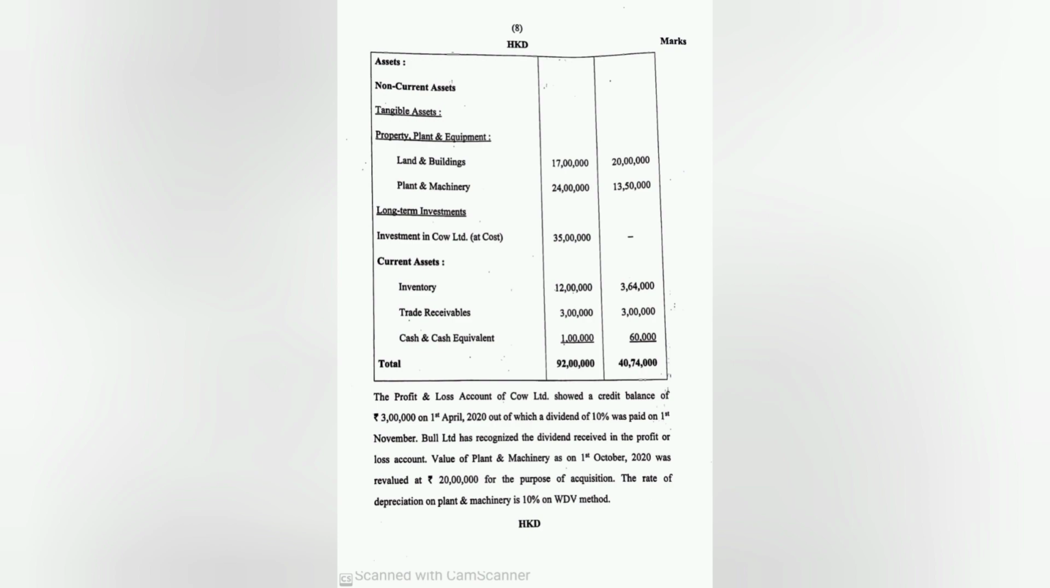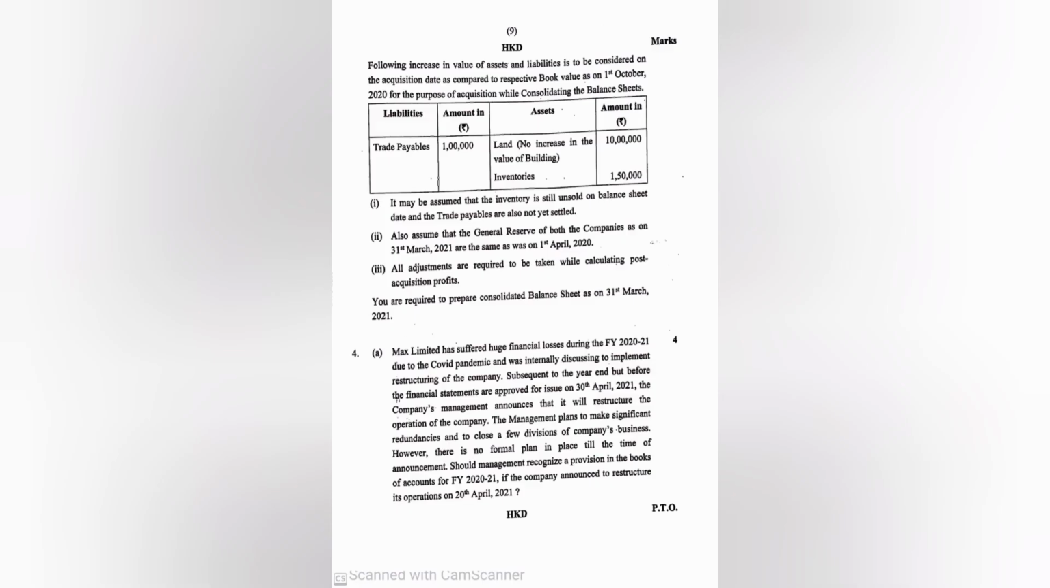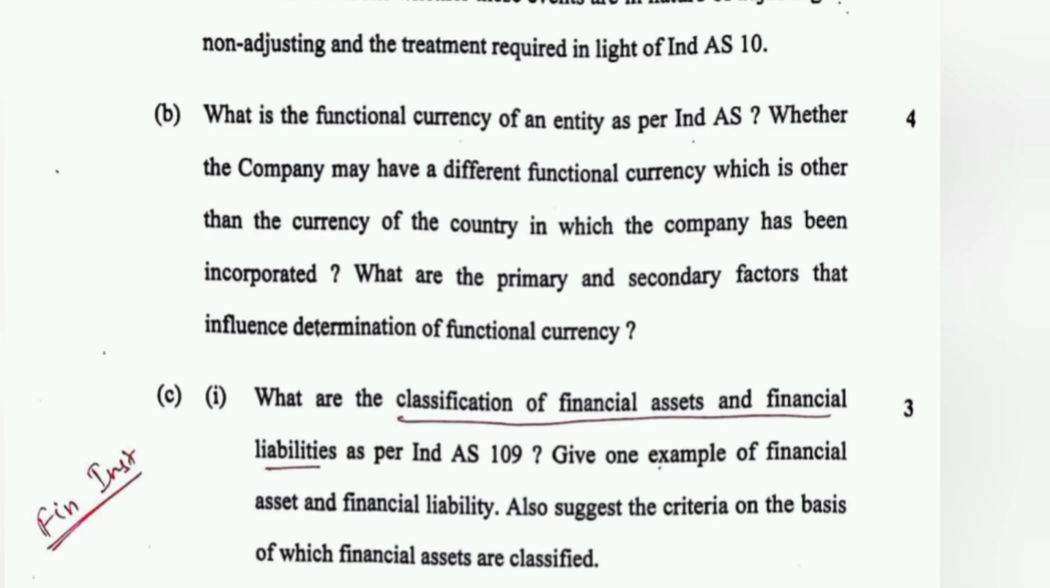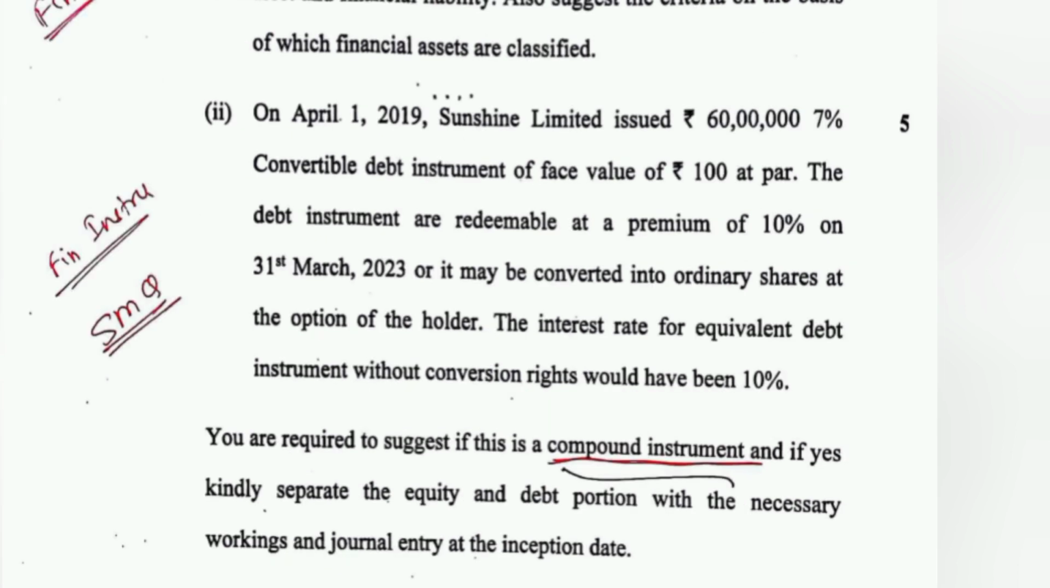The next question was regarding CFS. In this, a wholly owned subsidiary with 100% acquisition was given. The fourth question had 3 subparts. The first one was regarding amendments. The second one was from Ind AS, where we have to define the functional currency, and the third part was regarding financial instruments.